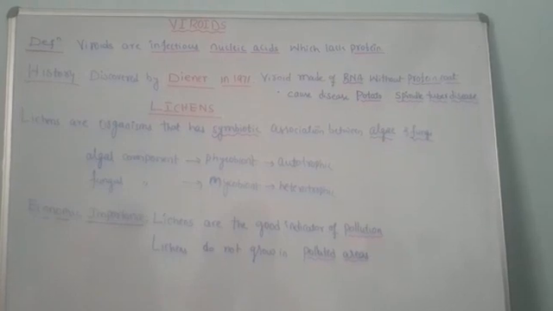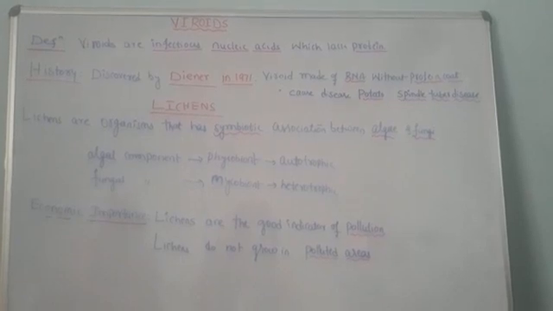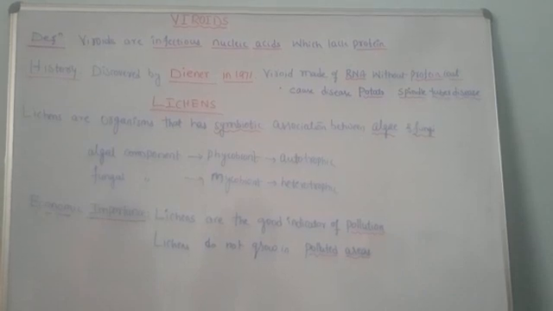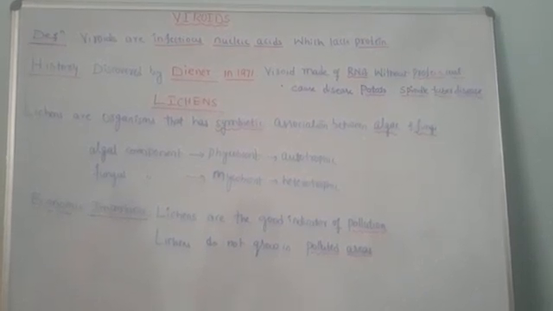The polluted area does not allow the growth of lichens. They grow only in the absence of pollution, and this is how they indicate whether pollution is there in the atmosphere or not. Thus, they are pollution indicators of the atmosphere. This is how they are helpful to human beings.